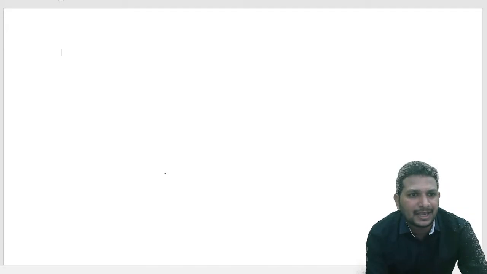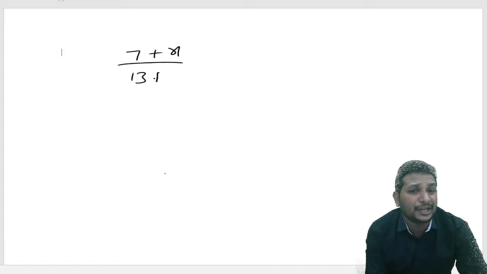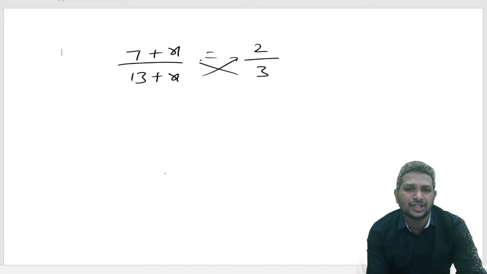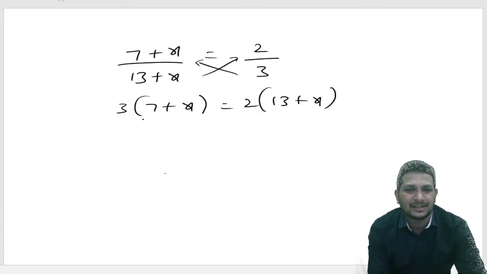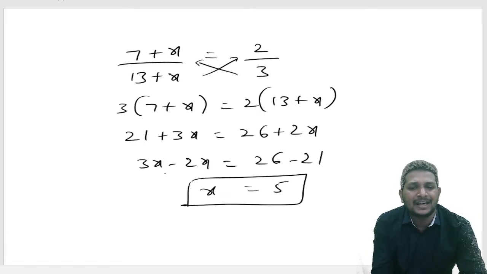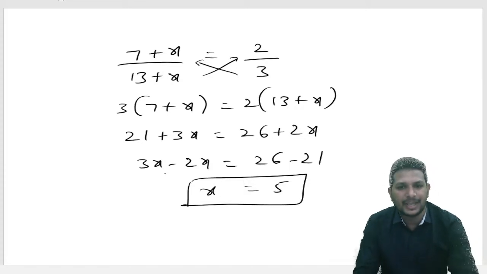Here, as they gave the ratio as 7 is to 13, which number should be added? 7 plus x, 13 plus x. I need to add to both the numbers so that the ratio becomes 2 is to 3. Let's do the cross multiplication. 3 times of 7 plus x equals 2 times of 13 plus x. This is 21 plus 3x, equals 26 plus 2x. The like terms: 3x minus 2x equals 26 minus 21. So we got x: 5 is to be added. The answer for this question is 5.